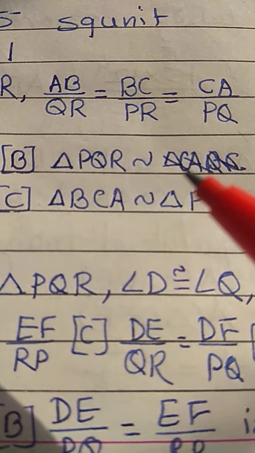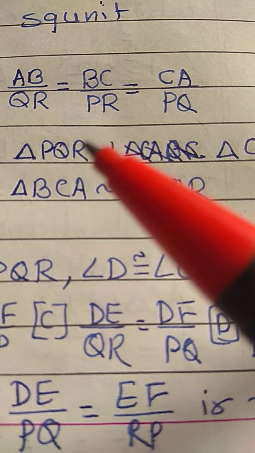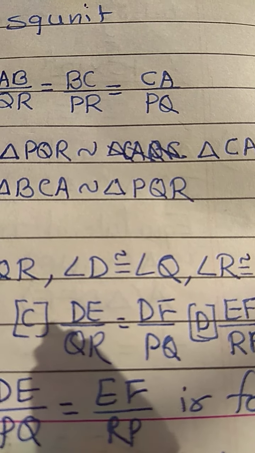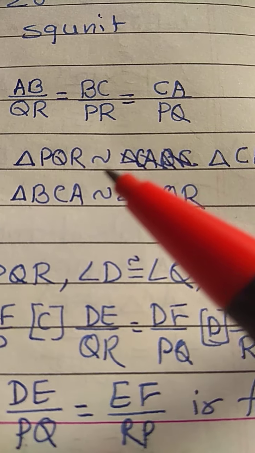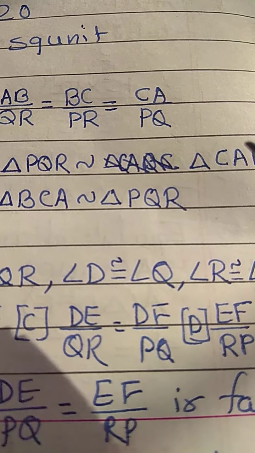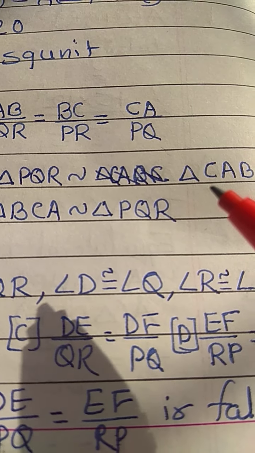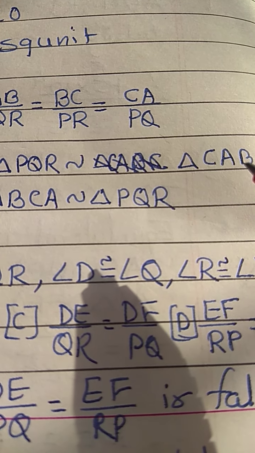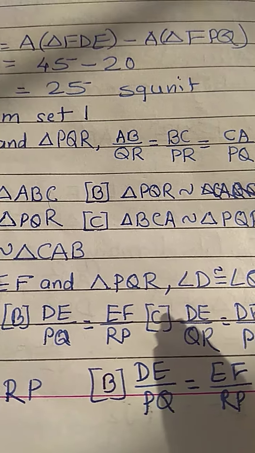Option B is triangle PQR similar to triangle CAB. Then corresponding sides in proportion, PQ upon CA will be equal to QR upon AB. See here, PQ upon CA, that is invertendo of the ratio, QR upon AB, see here, and PR upon CB. So first we will write that corresponding sides are in proportion, then PQ upon CA will be equal to QR upon AB, that is equal to PR upon CB. After taking invertendo, we can have this. So B option is the correct option here.